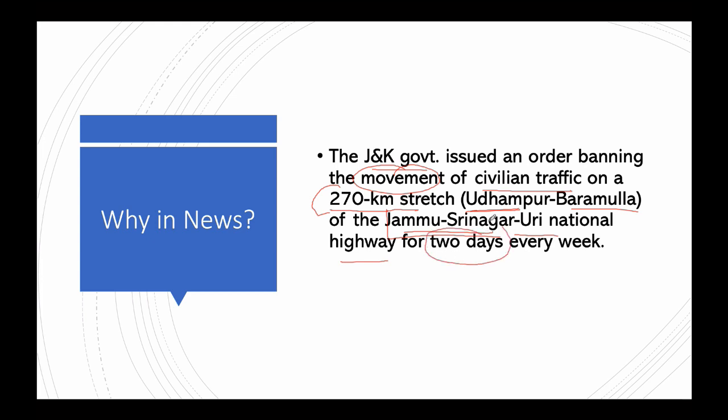So it will be for 2 days every week. These 2 days in a week are Sundays and Wednesdays. This highway would be used exclusively for the movement of military convoys. So during this time, only military convoys will move along the route. This particular decision has been taken considering security concerns that led to temporarily blocking part of the highway. However, this has an implication on the civilian population also. Here we are talking about national interest. National interest is obviously of supreme importance, but this has an implication on the civilian population also.